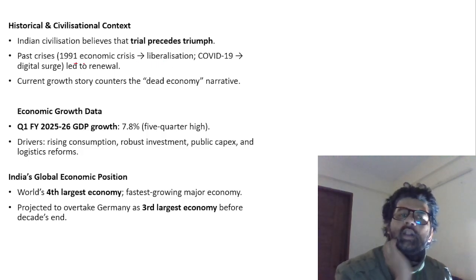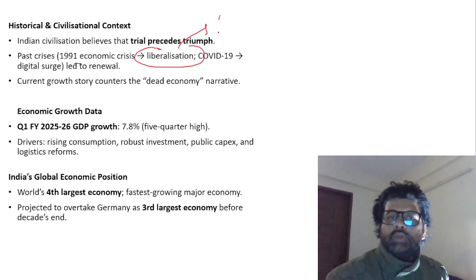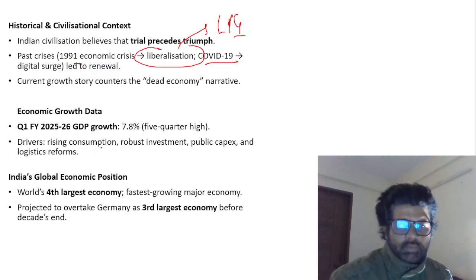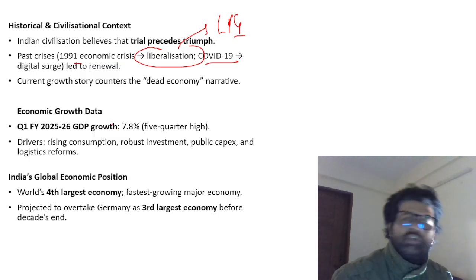Past crises like the 1991 economic crisis led to LPG reforms: liberalization, privatization, globalization. COVID-19 led to a digital surge. All these things are happening. So currently also, if Trump is creating issues and all, we don't need to worry about it. If he's imposing tariffs, we will come up with some solutions. We have always done that.